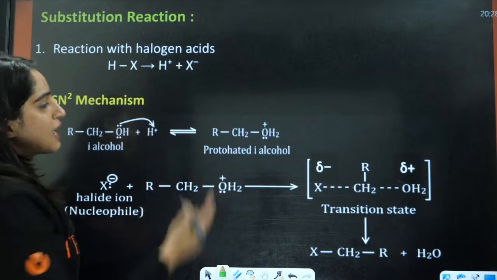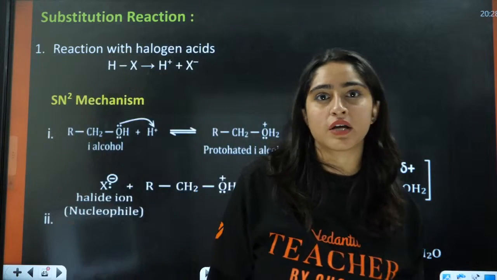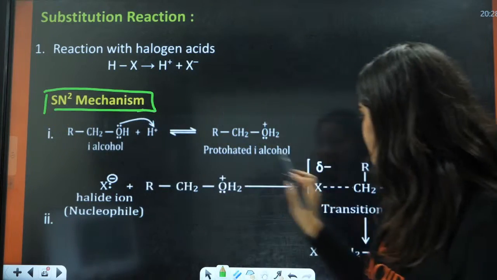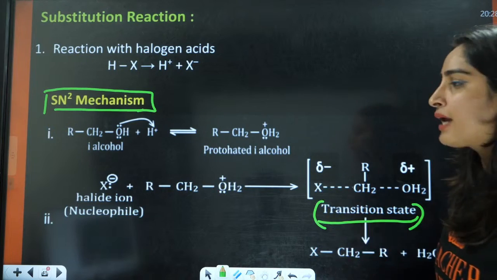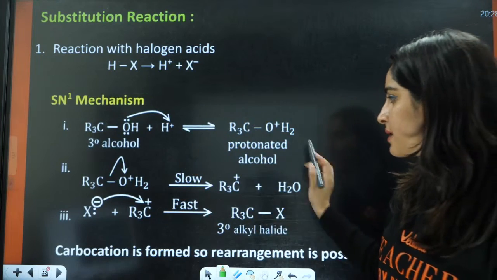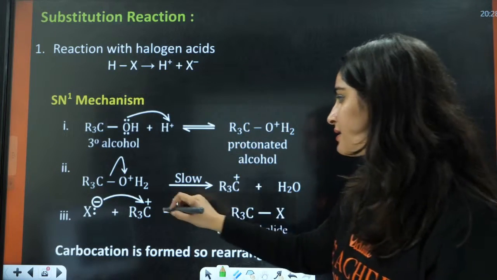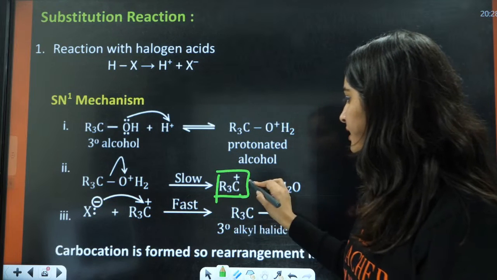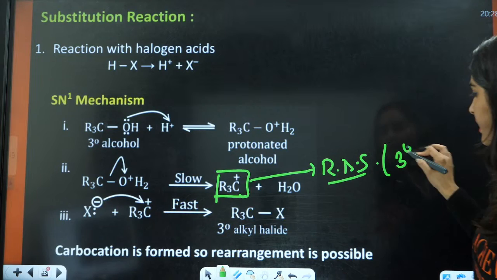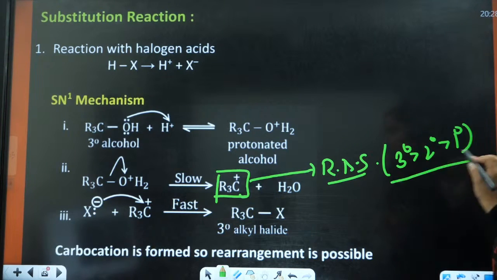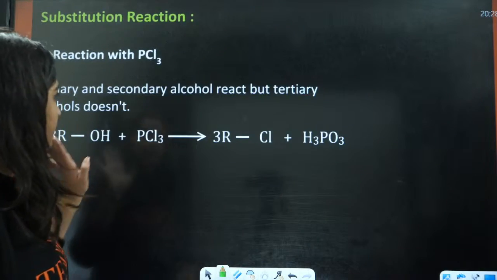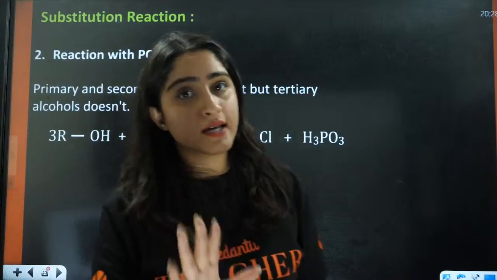So in the reaction with halogen acids, a transition state is formed. In this case, they are showing the SN2 mechanism. For SN2, the transition state is formed here, and then you will have the formation of your haloalkane. In the SN1 mechanism, you will have the formation of a carbocation. Carbocation formation is the rate determining step, and hence the order is 3 degree, then 2 degree, then 1 degree for SN1. We have already done this in haloalkanes and haloarenes.